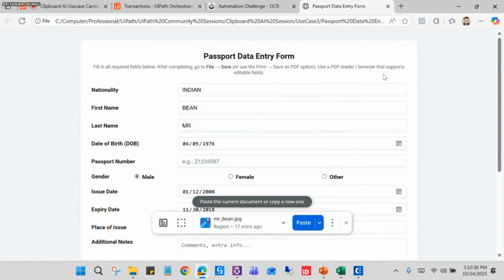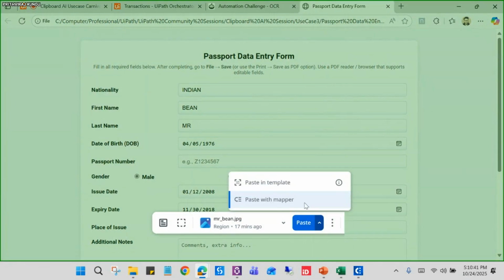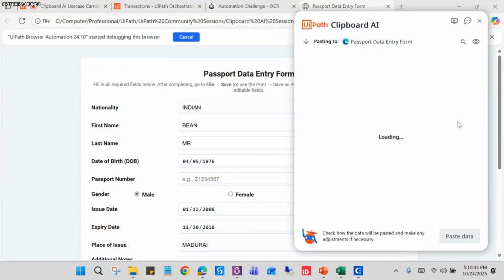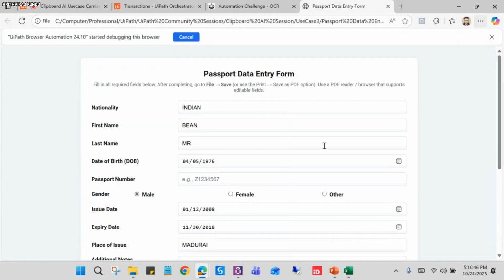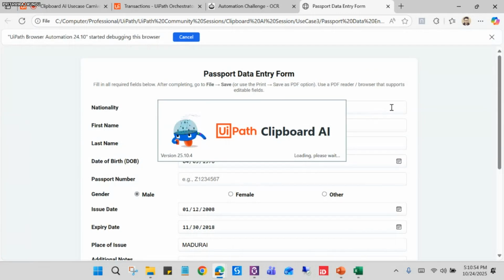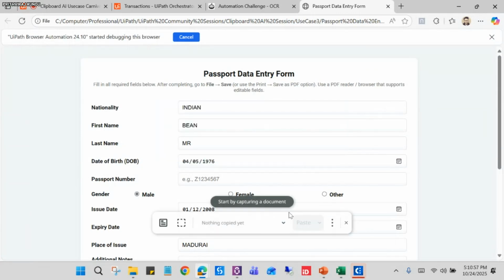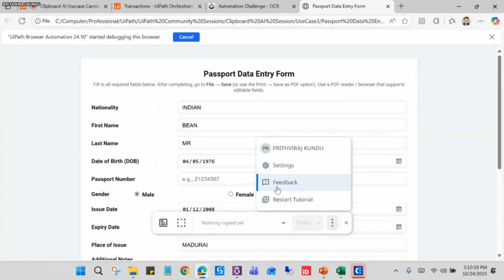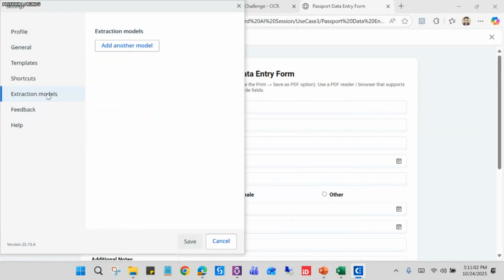Suppose let me take this use case, and if we see here, paste with mapper. Okay, it is not working. Let me quickly launch it. Yeah. So if you go to the settings and then to the extraction models, you can see there is an option, add extraction models. Here, if we click, we can add any custom models, and we can add any